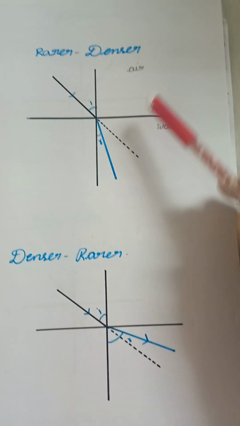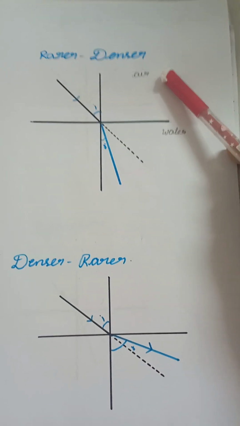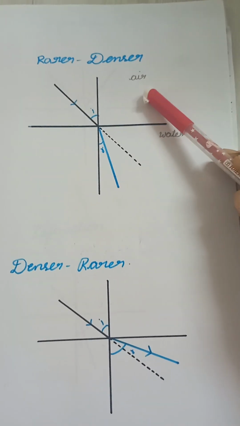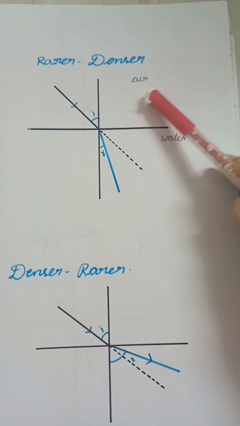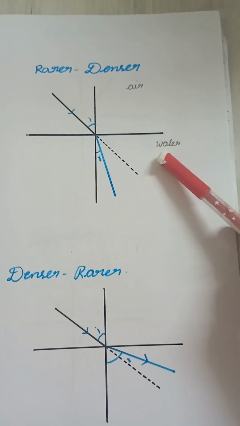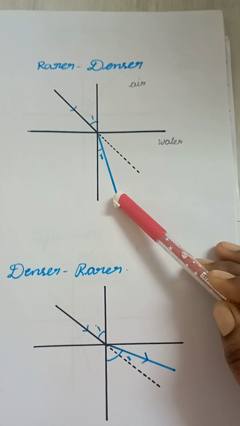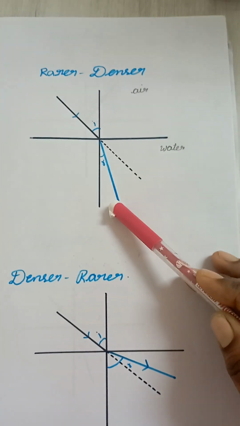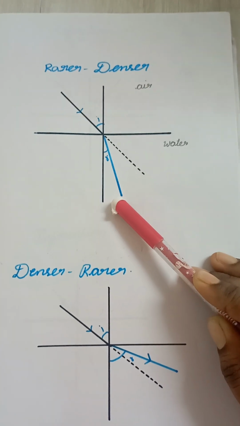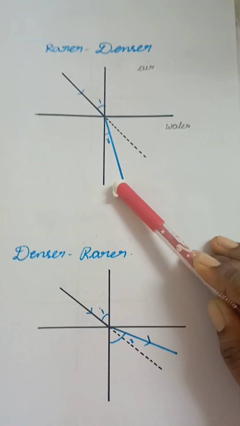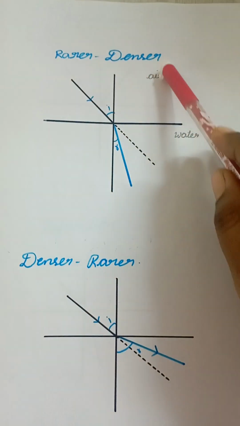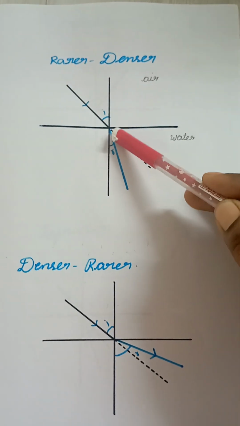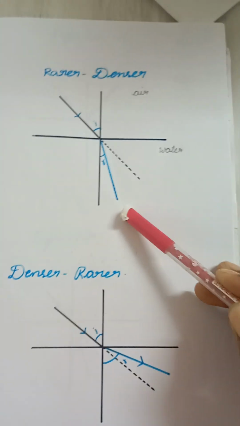Why? The speed of light in the rarer medium, air, is high. When the medium changes to water, the speed of light decreases. So instead of going straight, it moves towards the normal. Is that clear to all of you? When light travels from a rarer medium to a denser medium, it moves towards the normal.